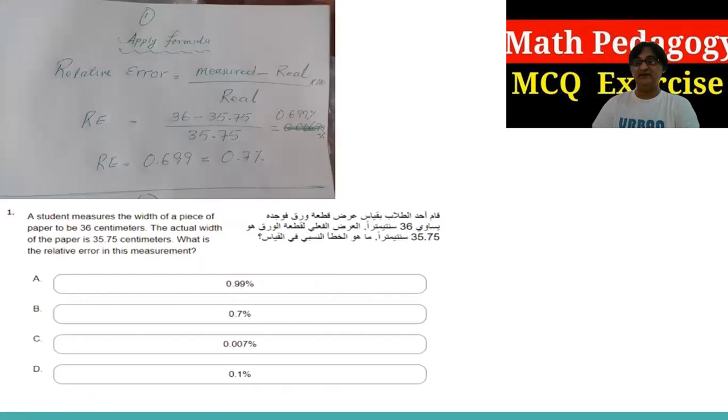Now, these sample questions I have solved, and I'm going to share them with you. You might have them in the pedagogy sample test, and how I got these answers. So a student measures the width of a piece of paper to be 36 centimeters, the actual width of the paper is 35.75 centimeters.